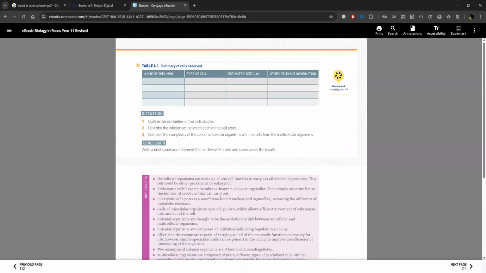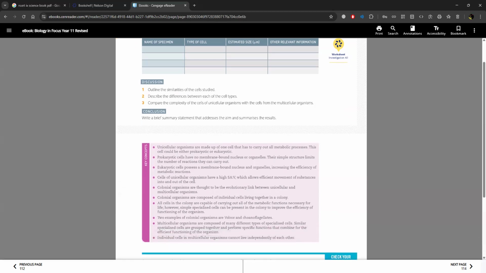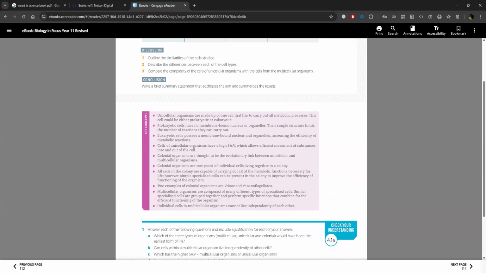Discussion. Outline the similarities of the cells studied. Describe the differences between each of the cell types. Compare the complexity of the cells of unicellular organisms with the cells from the multicellular organisms. Conclusion. Write a brief summary statement that addresses the aim and summarizes the results.